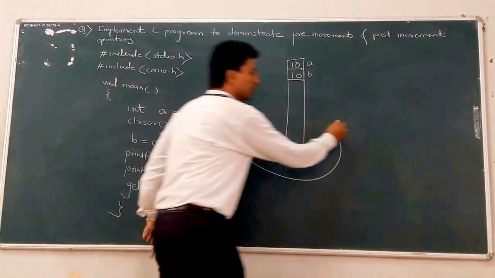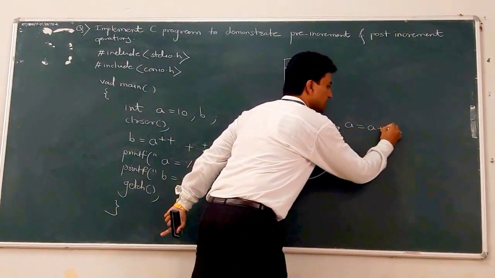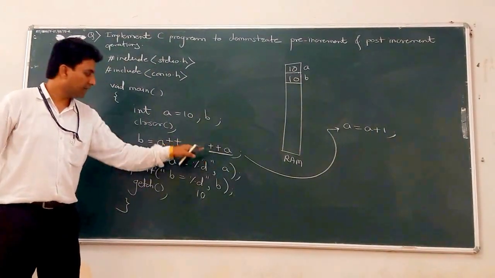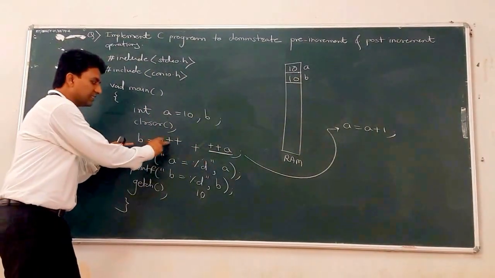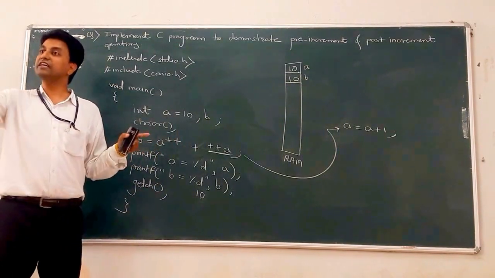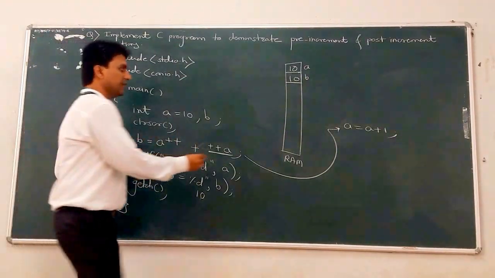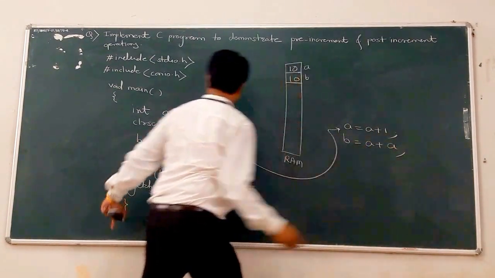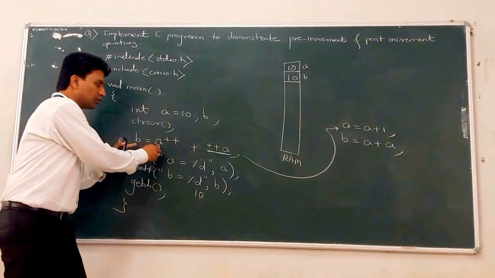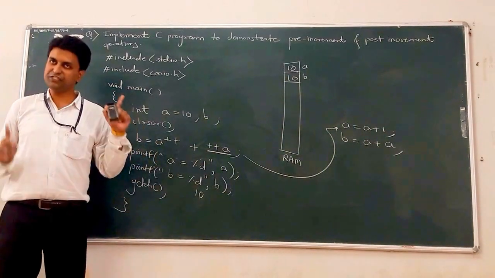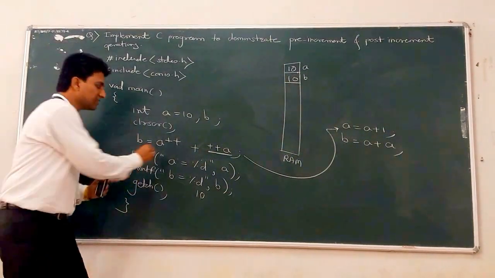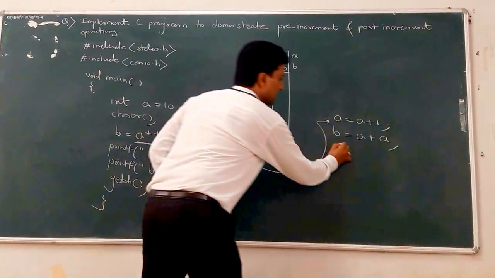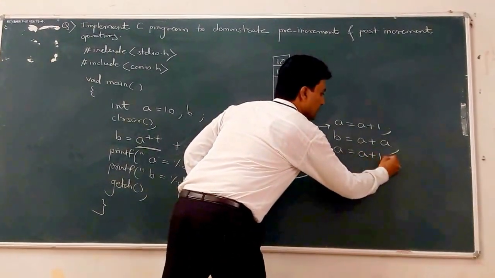What is the meaning of plus plus A? A is equal to A plus 1. This is the meaning of this statement. Okay. After that, this is a post-increment, so it is evaluated after evaluating B is equal to A plus A. This is the second statement. And which one is the third statement? A plus plus, that is post-increment, that is A is equal to A plus 1.